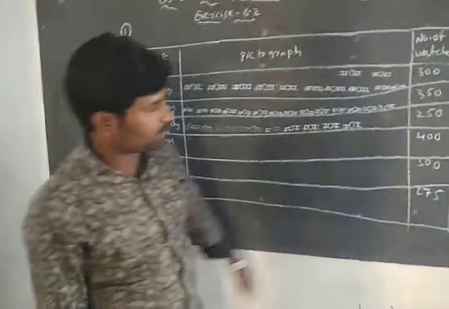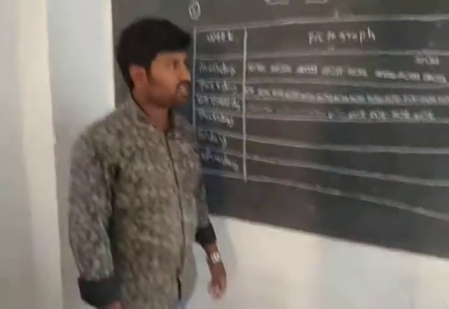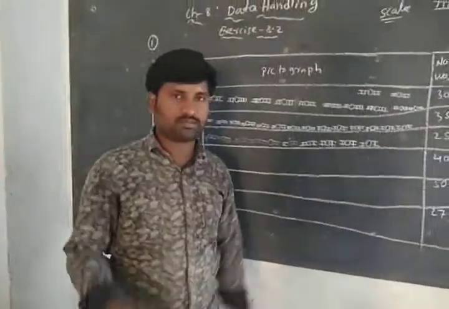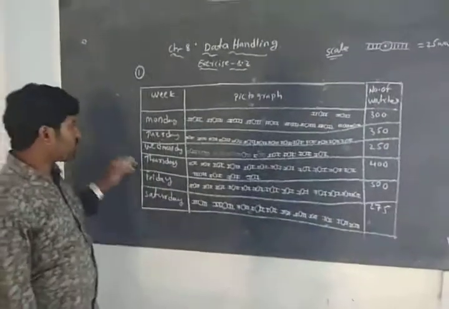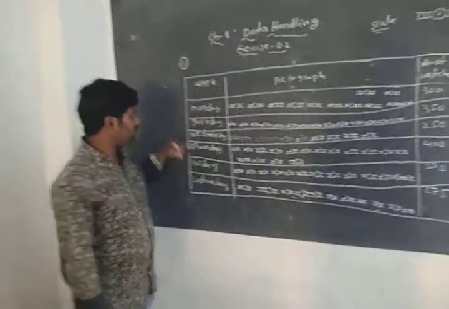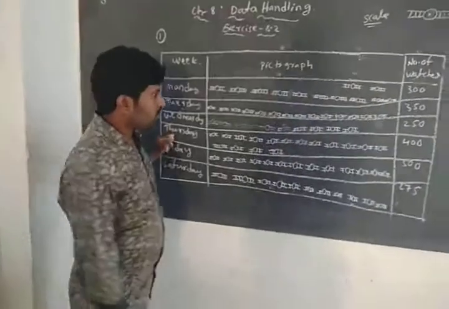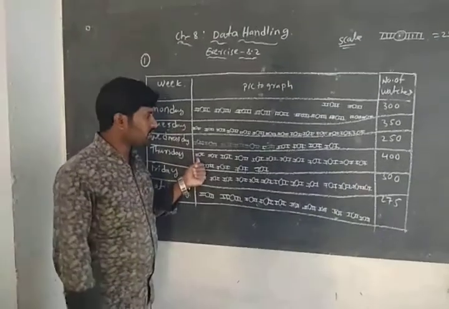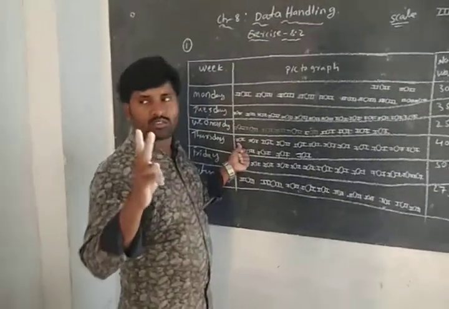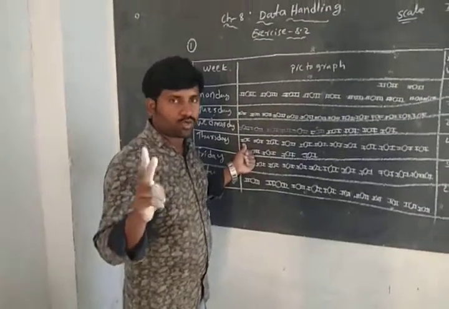Next, 400. Then again you draw. Okay students, so the next one in the week is Thursday. The number of watches manufactured is 400. We know one symbol represents how many watches? 25 watches.